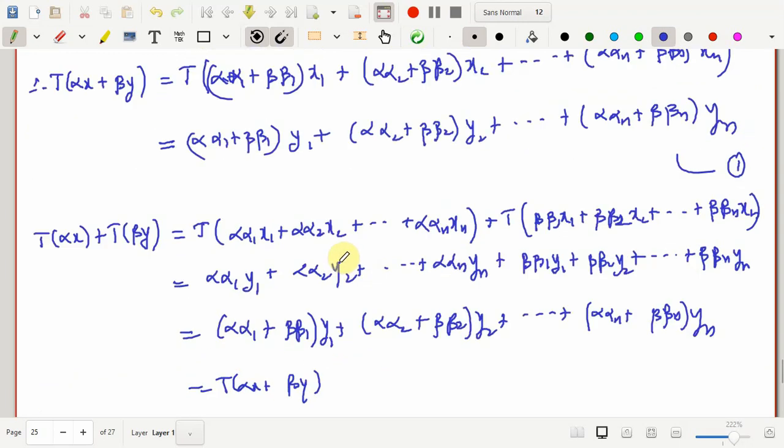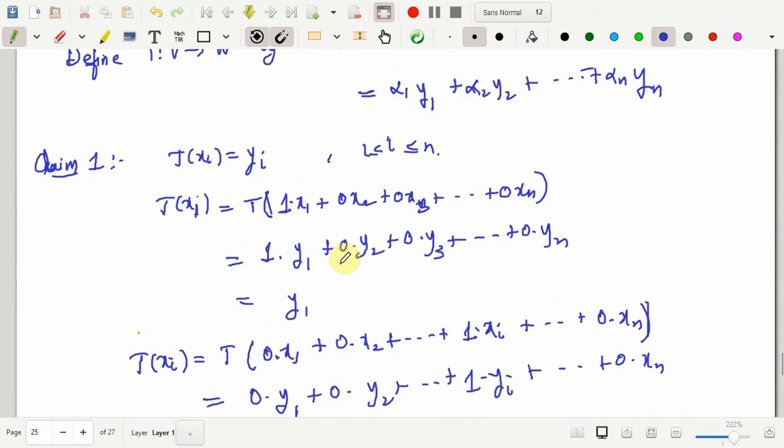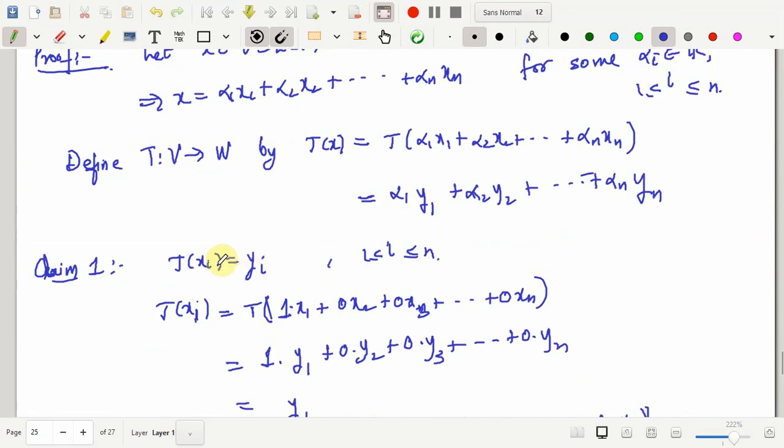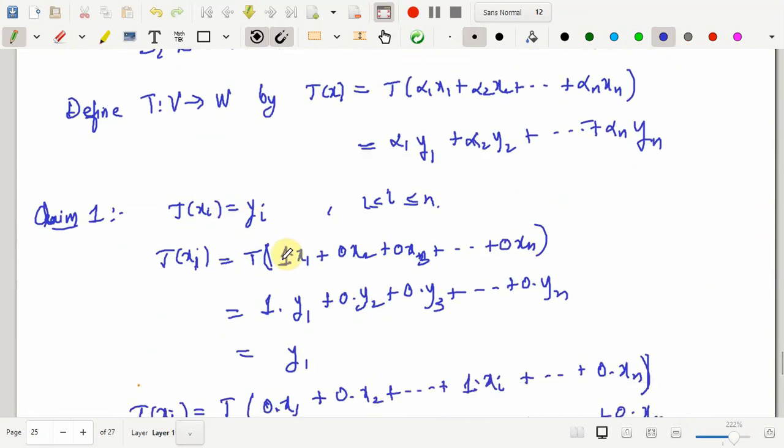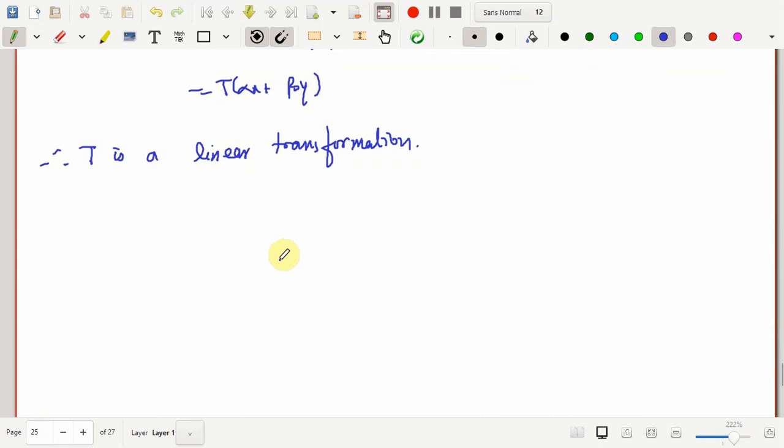Now the next part: we need to show that this T which takes xi to yi is unique. So that's the next part, to show uniqueness of T. Basically, what I have to show is that if there is any other mapping which takes xi to yi, then that mapping has to be the same as this T.